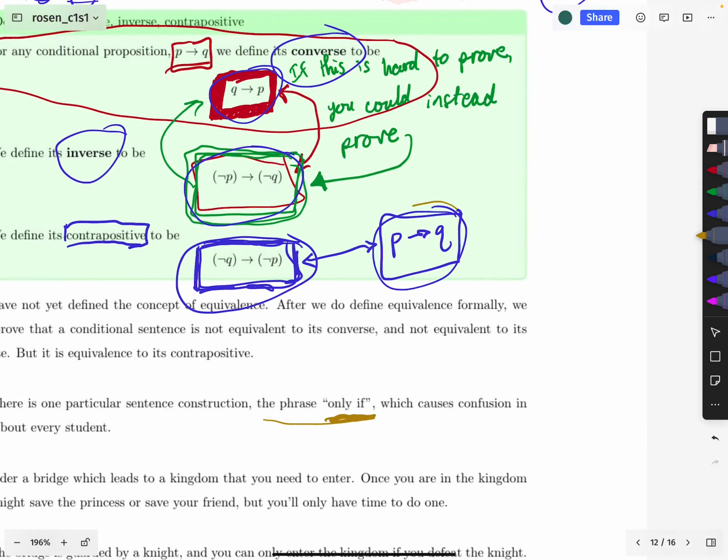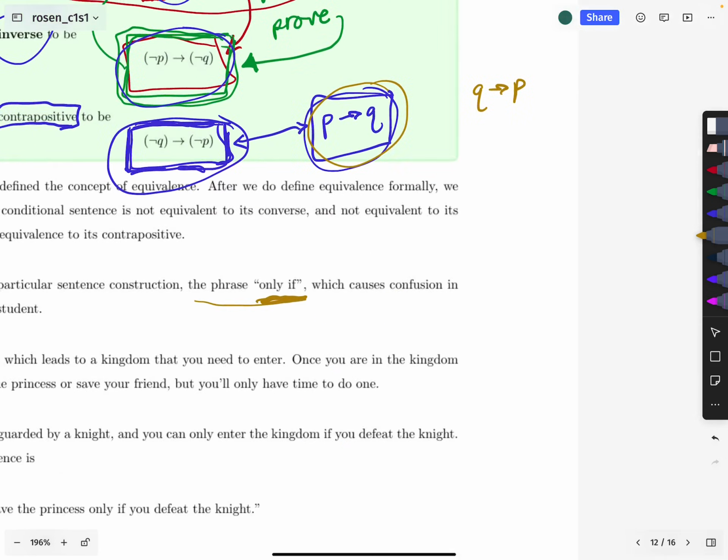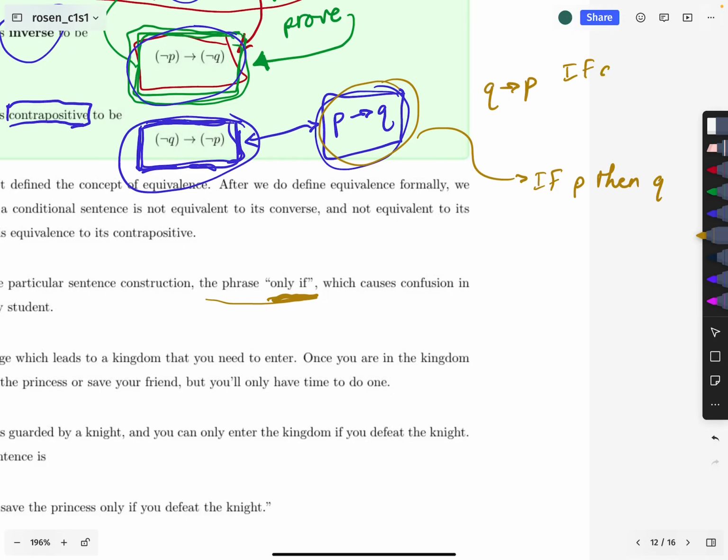If you think that this conditional is in one direction and this conditional is in the opposite direction, then this one is what you get from saying "if P then Q." So that's one direction. This is "if Q then P." So they're in a sense in opposite directions. And so what do you get if you said "P only if Q"?